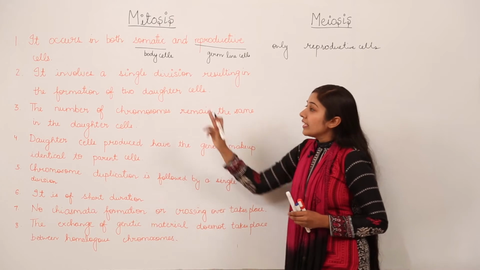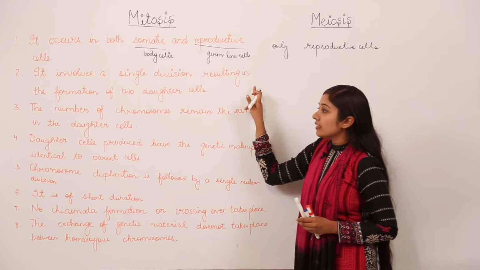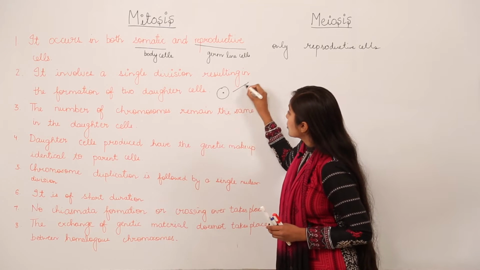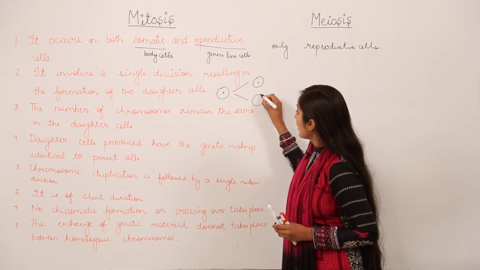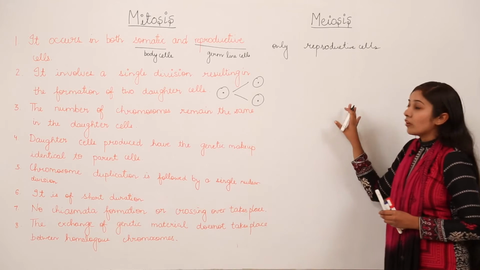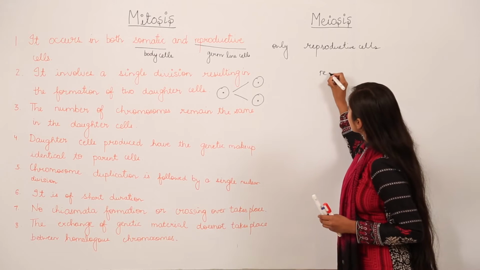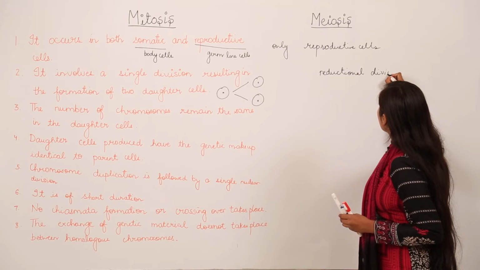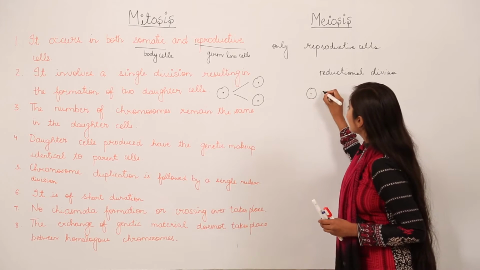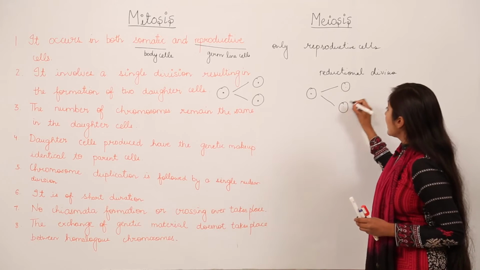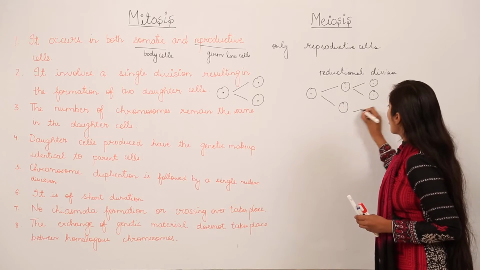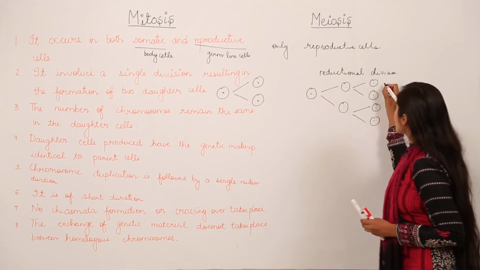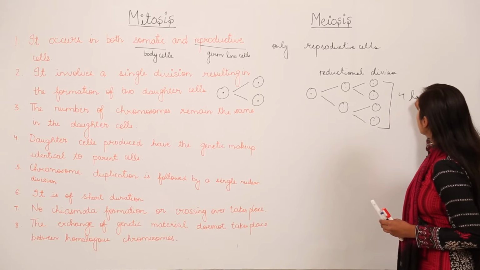Next major difference: mitosis involves a single division resulting in the formation of two daughter cells. In mitosis, a single cell forms two daughter cells, right? But in case of meiosis, it is known as reductional division, and here a single cell forms two daughter cells which further form four haploid cells. Means the end product in case of meiosis is four haploid cells.